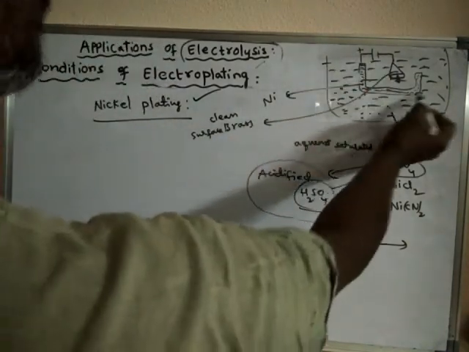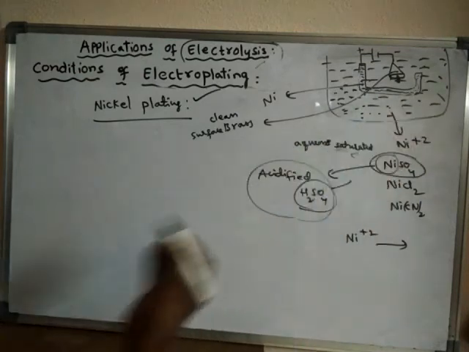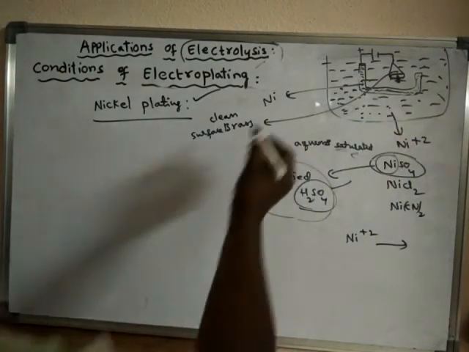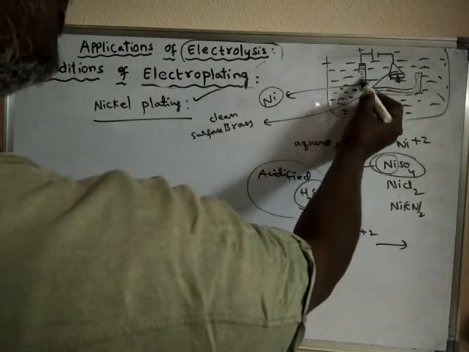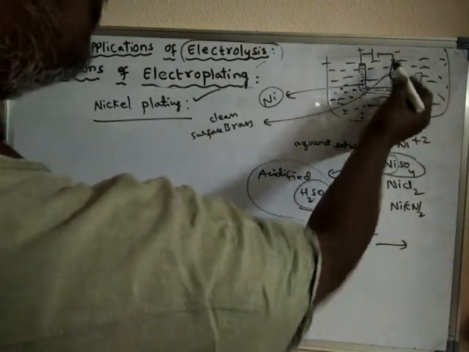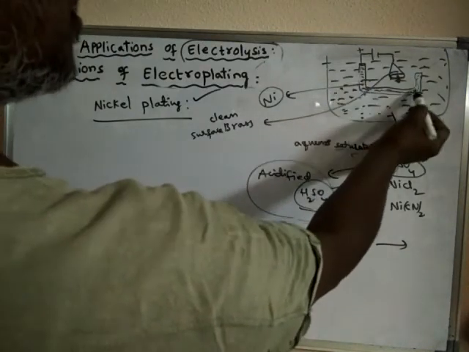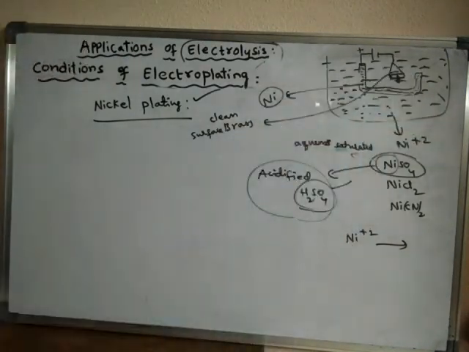To the positive terminal, we have to connect a hollow cylindrical tube made up of nickel. So what anode do we have to take? The anode is nothing but a cylindrical or hollow tube of nickel, so that the anode surrounds the cathode. Always remember that this anode should surround the cathode.